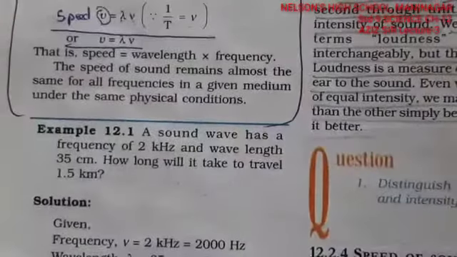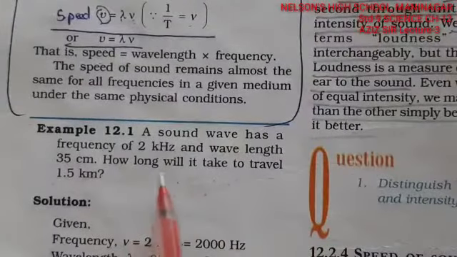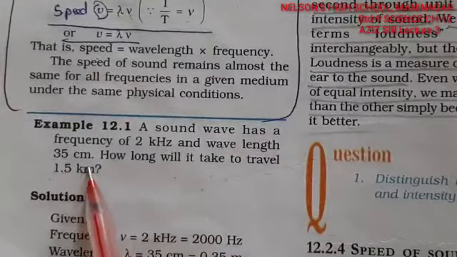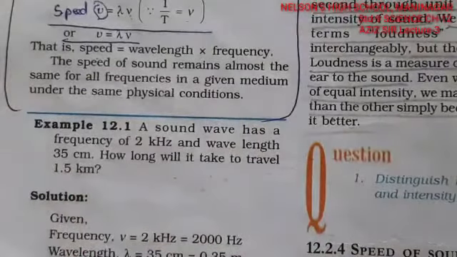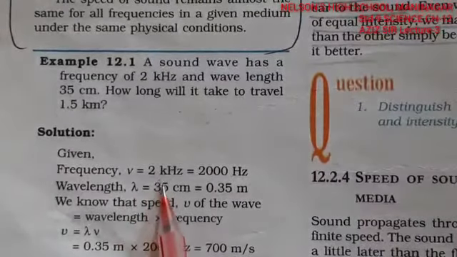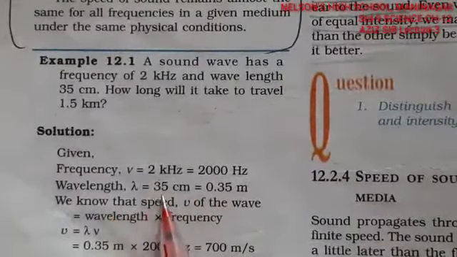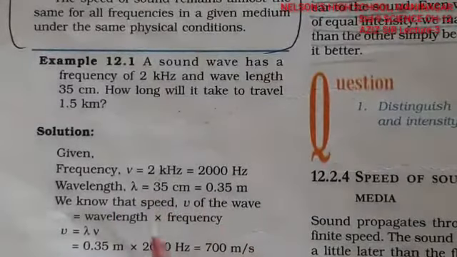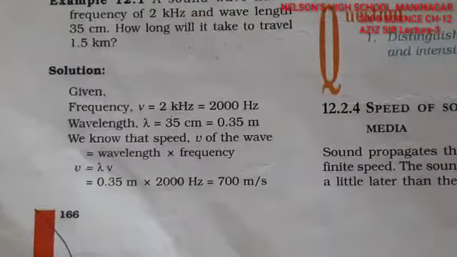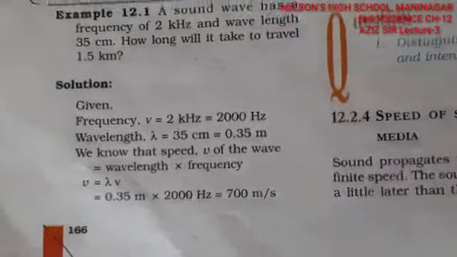These are the sums that are given. A sound wave has a frequency of 2 kilohertz and a wavelength of 35 centimeters, but we have to make it in meters. How long will it take to travel 1.5 kilometers? So the frequency is taken as 2 kilohertz, that is 2000. Wavelength is 35 centimeters, so divide by 100, right? And this is wavelength into frequency, you get 700 meters per second. That is the speed of the wave.